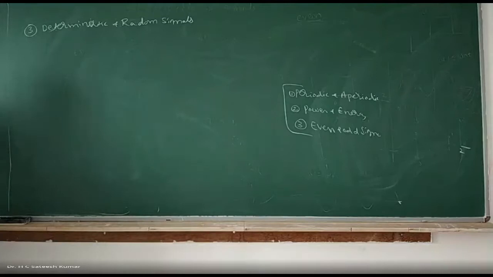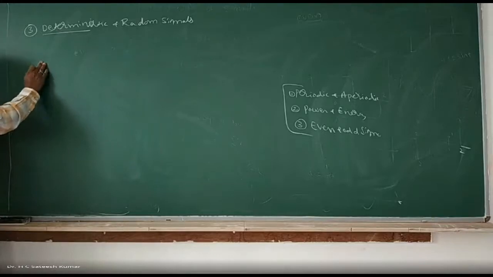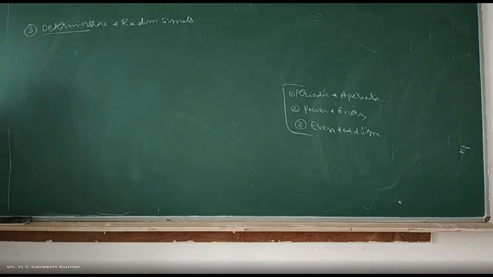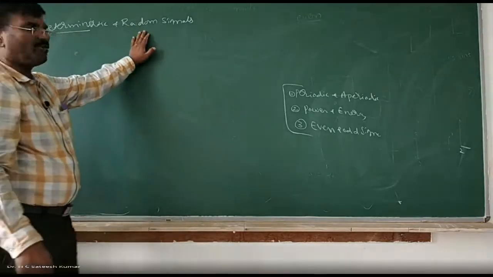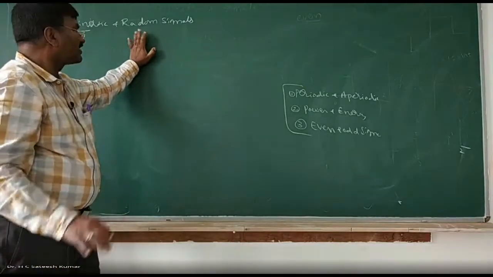What is this deterministic? As a definition, it is there in the name itself. If you are able to determine the value of the signal before actual occurrence of the signal, such kind of signal we call it as deterministic signal. You should be able to tell what the value is after 5 seconds or 10 seconds. And if you are unable to determine the value of the signal before actual occurrence of the signal, such kind of signals we call it as random signal.